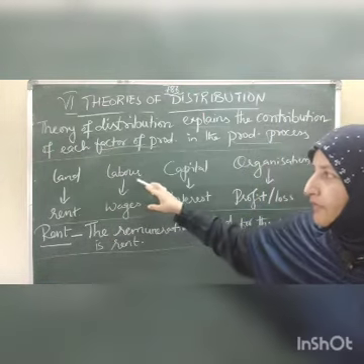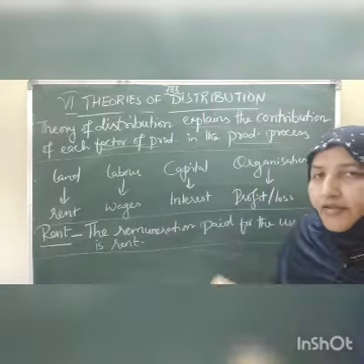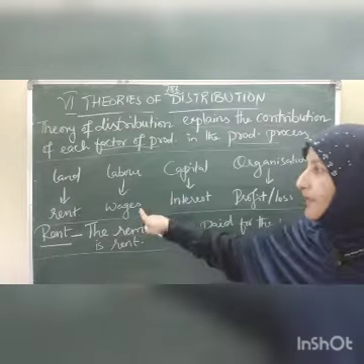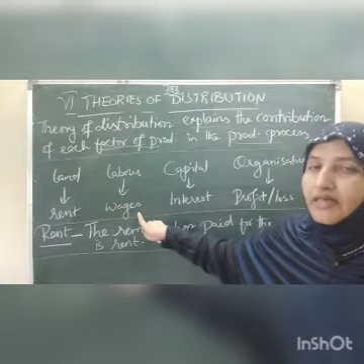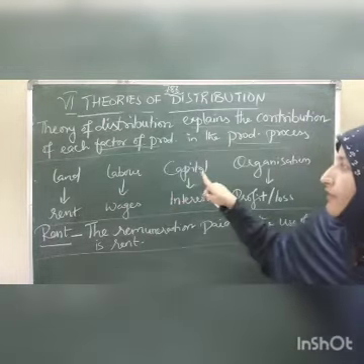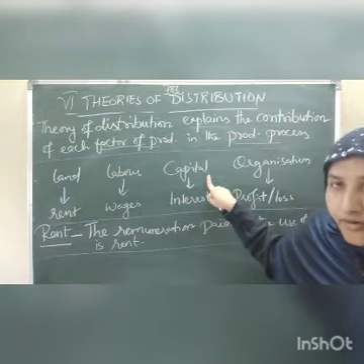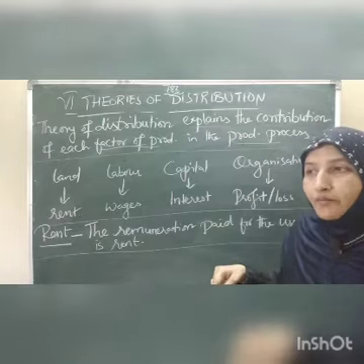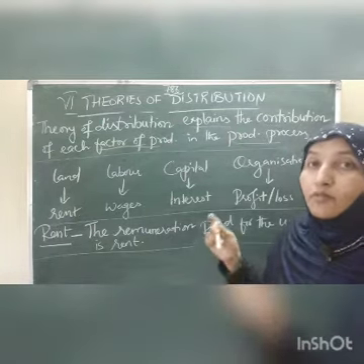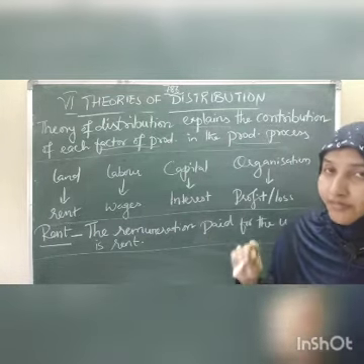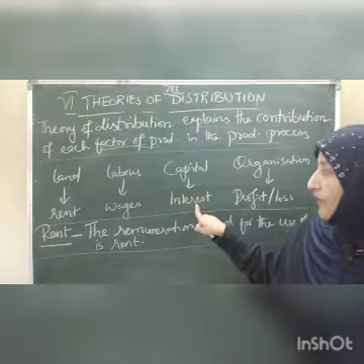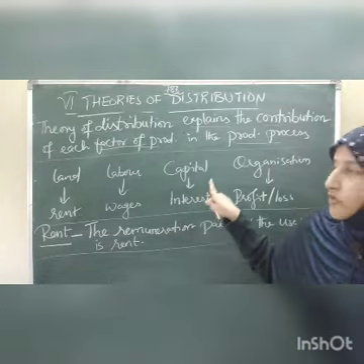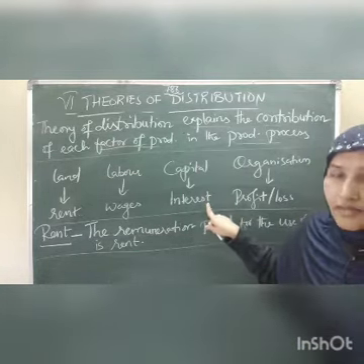Followed by labor. When the labor works, in return what does labor get? Labor gets salaries, which we call wages. When we use capital, like machines or tools, and purchase all these things by taking loans or finance from other sources, we have to pay interest. So the payment for capital is interest.